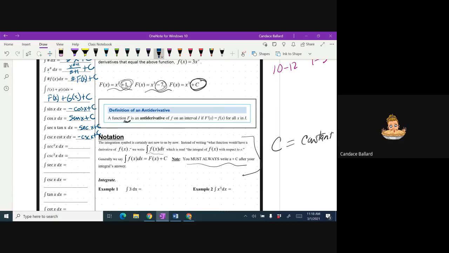So what's the derivative of tangent? What's the derivative of cotangent? What's the derivative of secant? Think about those answers, and how do I reverse secant squared? What do you guys think it is?